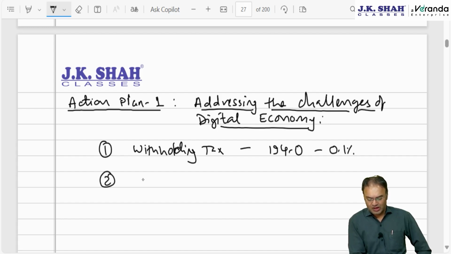And plus they also suggested introduction of some new tax called equalization levy. India introduced that also. In fact, India introduced this first. This is also popularly called Google tax.